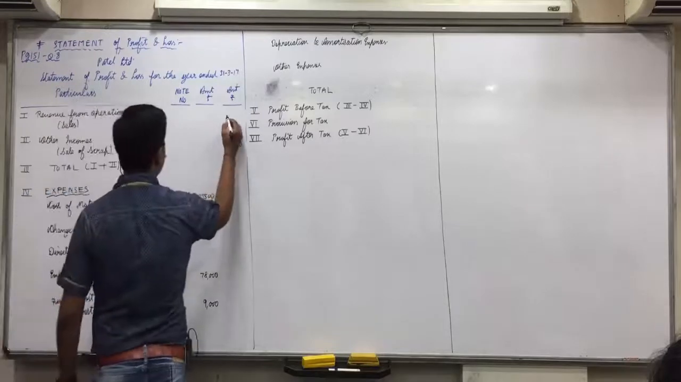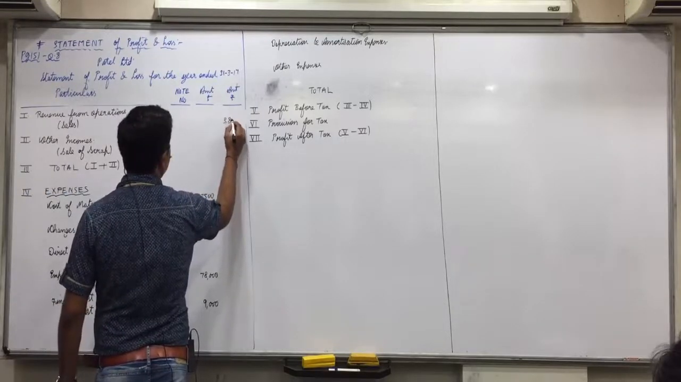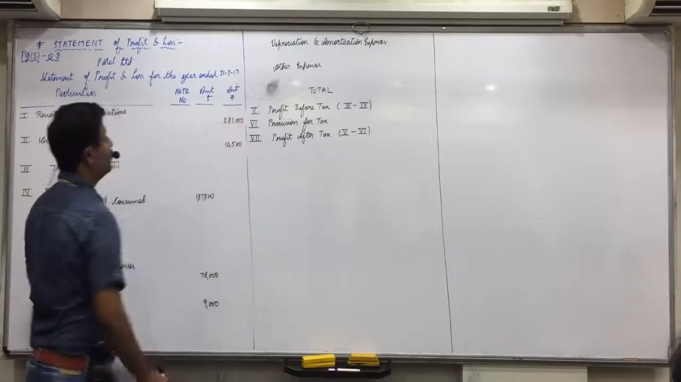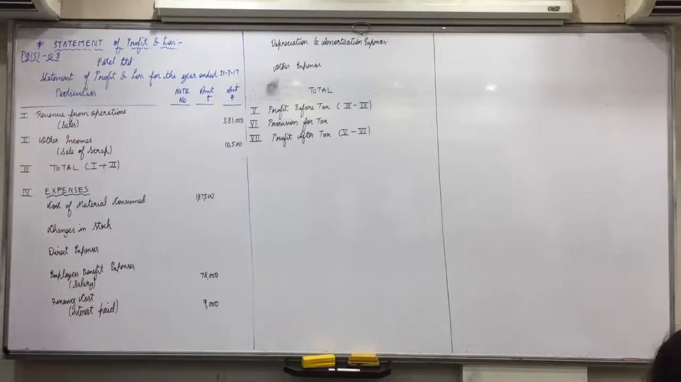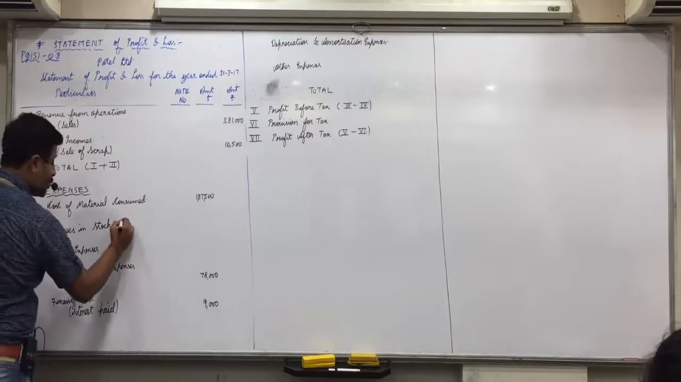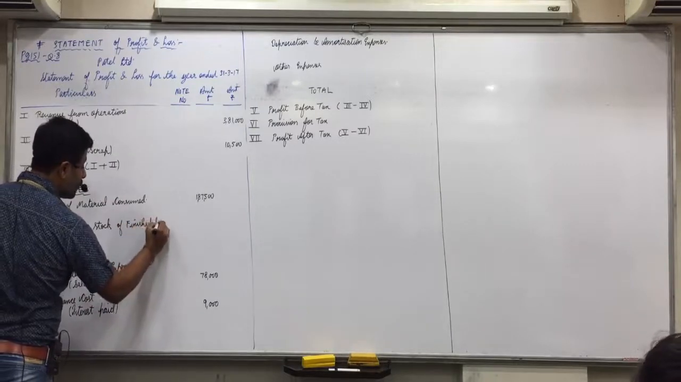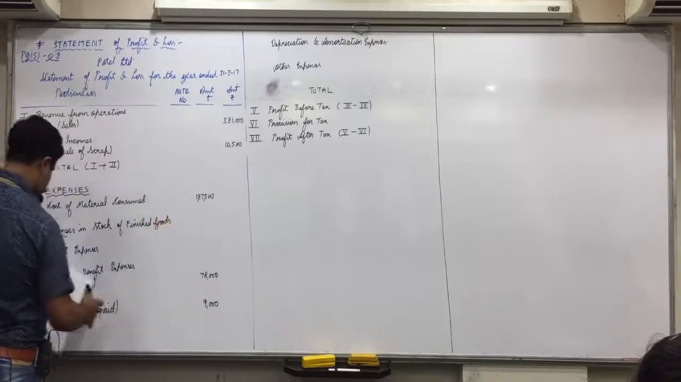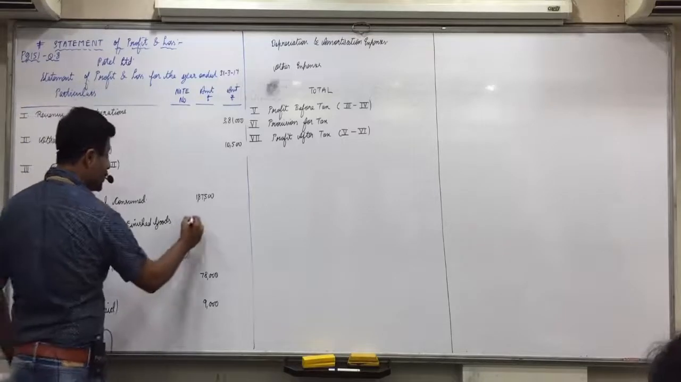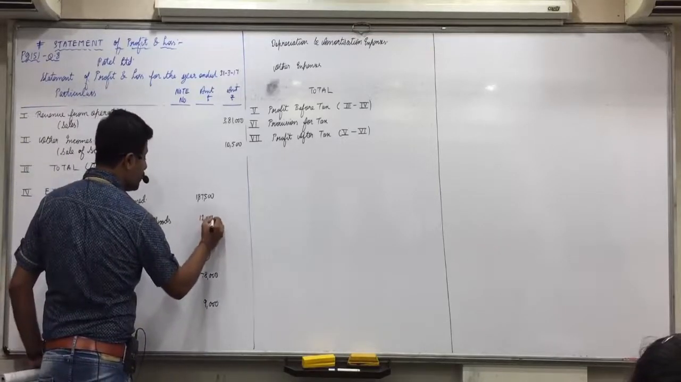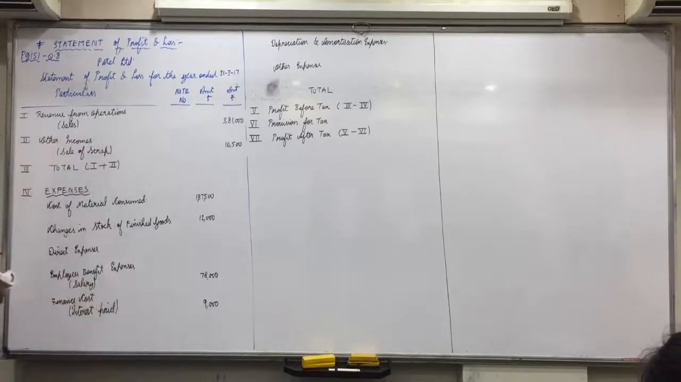3,81,000, outer column. Did you all write up till sales? Changes in stock of finished goods. Mention finished goods also. Directly against that, 12,000. Did everyone write it?